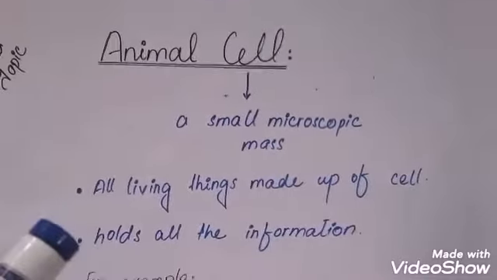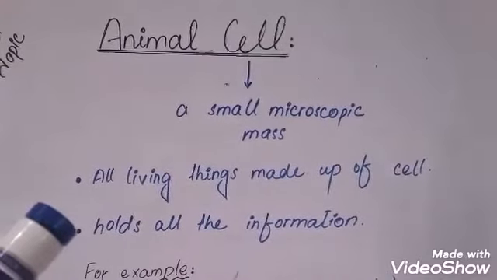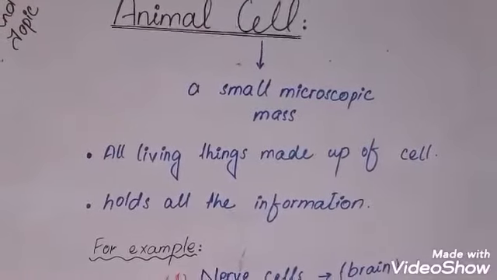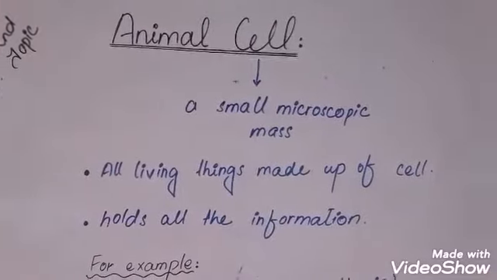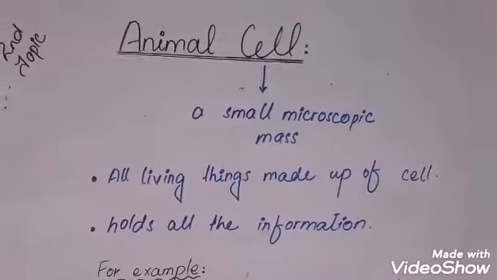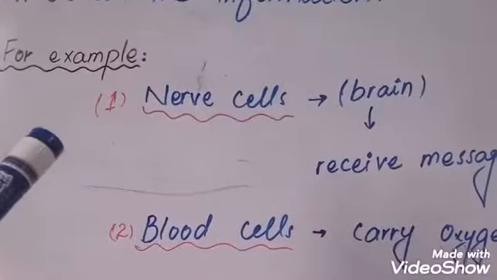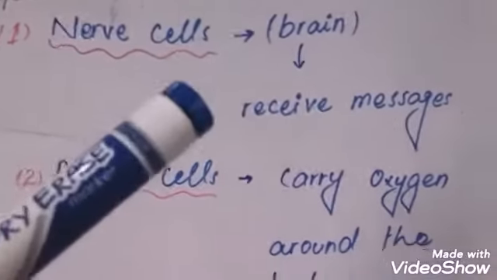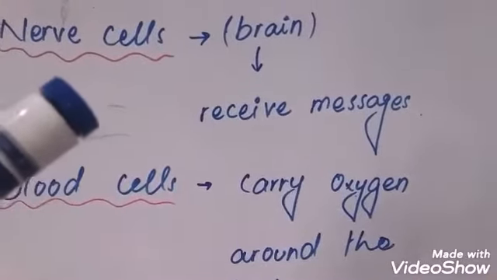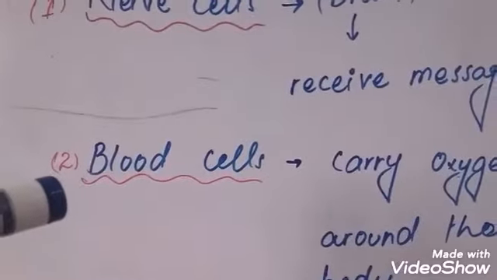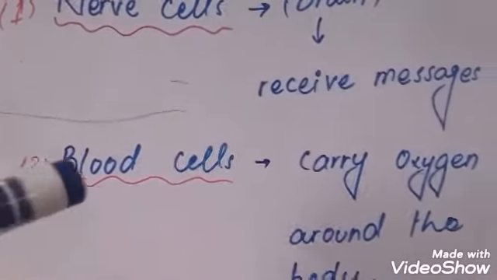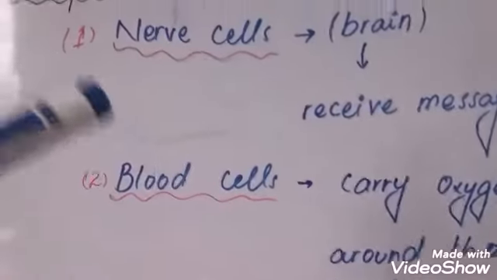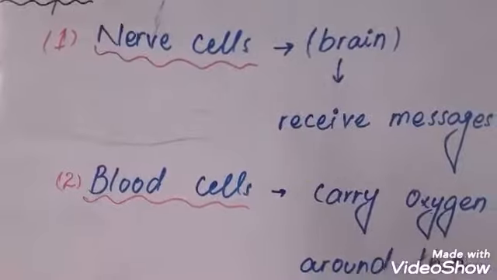What is the function of a cell? It holds all the information that is necessary to keep an organism alive. It controls all the body functions within their organelles. For example, nerve cells. These cells are present in the brain and receive and send messages. Another example of a cell is the blood cell that carries oxygen around the body. So these are examples of cells.